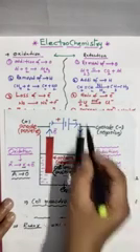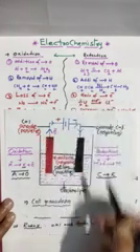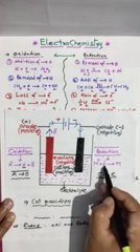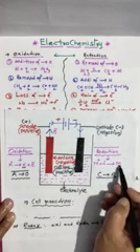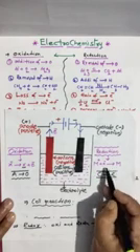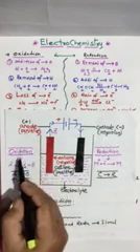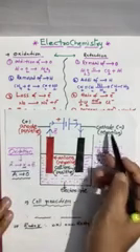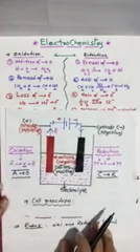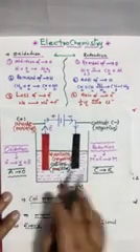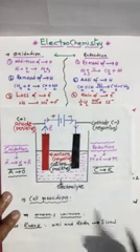Here reduction. Reduction means, as I told, gain of electron. Here M plus, some particular metal, takes one electron and converts into neutral metal. So gain of electron is called reduction. So at anode oxidation, at cathode reduction will take place. So anode is positive, cathode is negative.